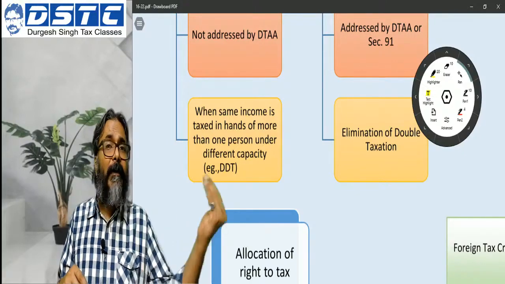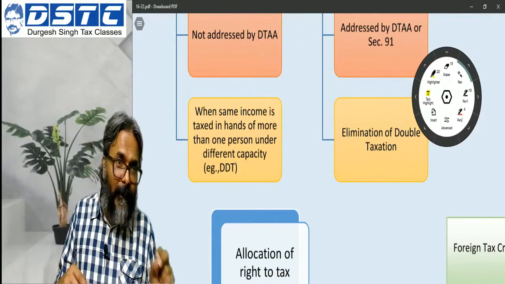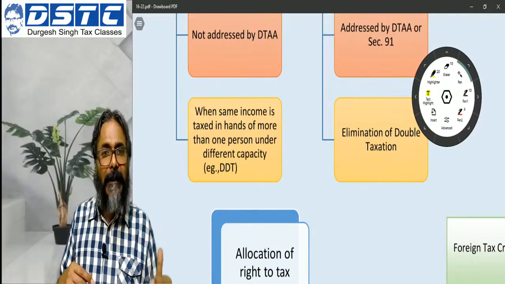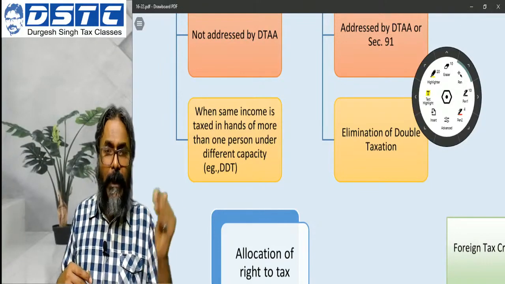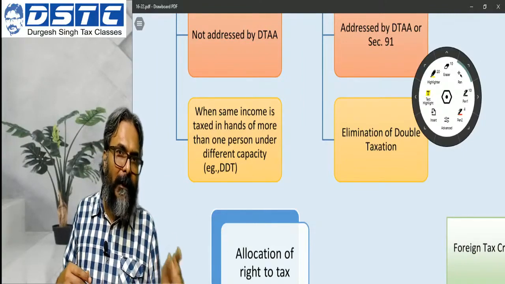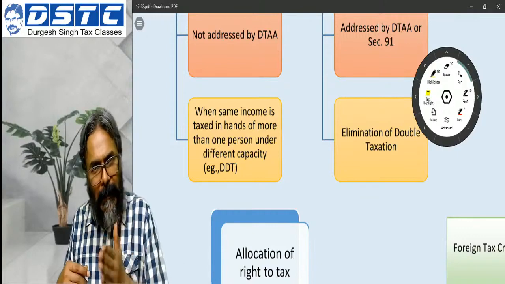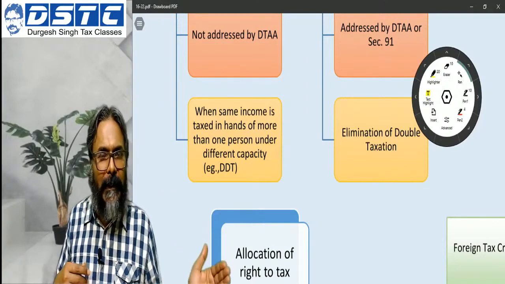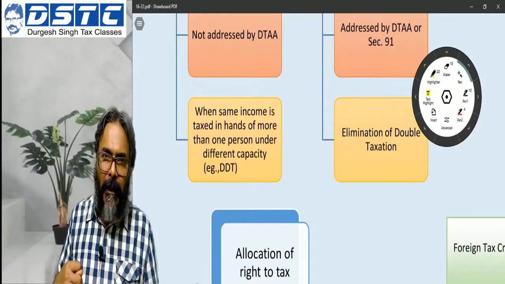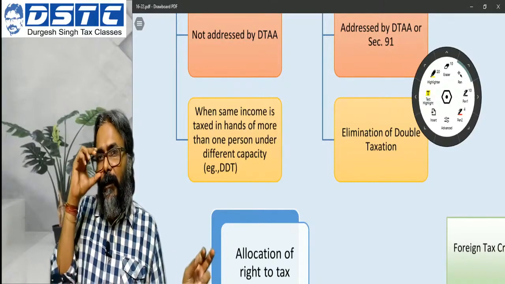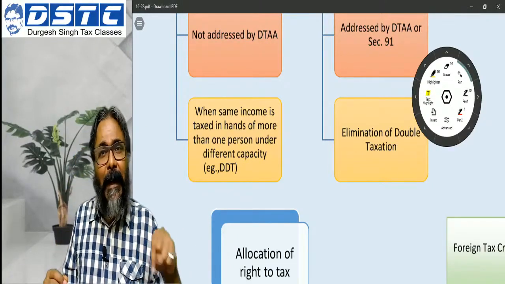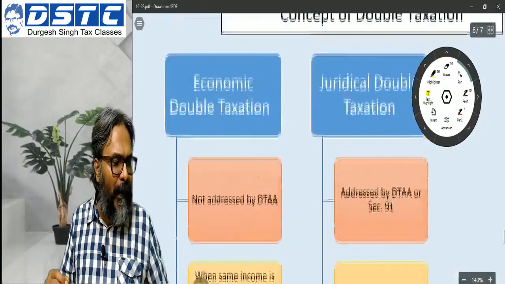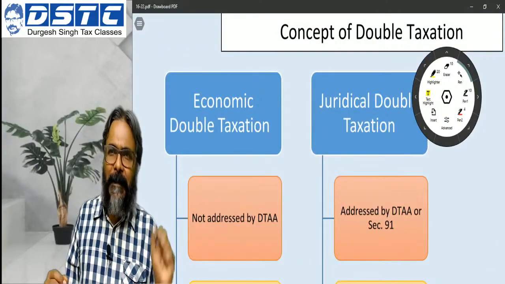Now the same amount when received by the shareholder, to avoid the consequence of economic double taxation, the domestic law or the Income Tax Act itself provides for what? The exemption. Another example is about the partnership firm. The firm, on the profit, is charged to income tax, and the same profit when distributed to the partners, to avoid the economic double taxation, under the act we have the exemption under section 10(2)(a). This is addressed by the act itself.